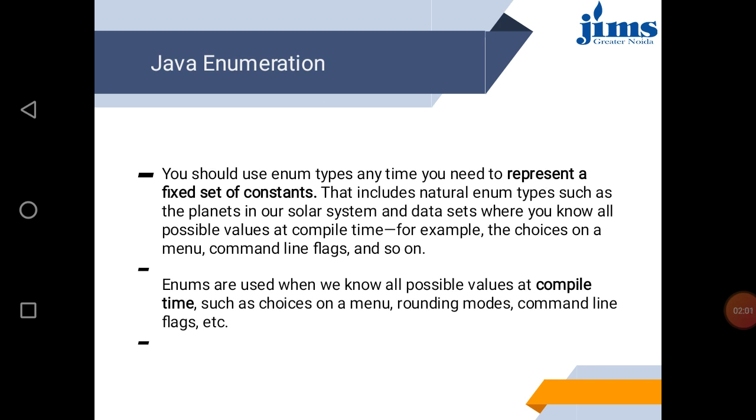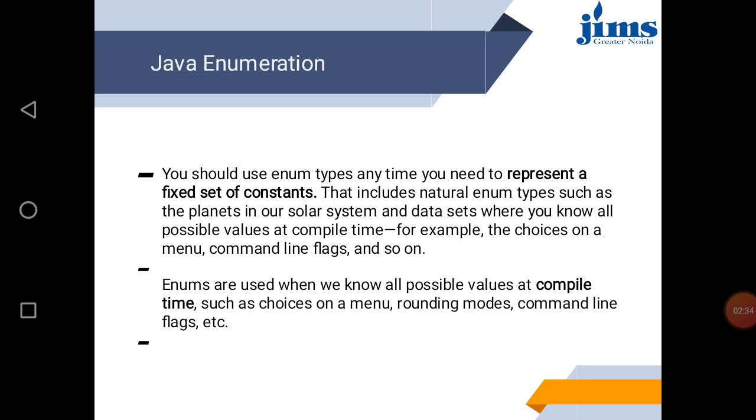So you should use enum types any time you need to represent a fixed set of constants. So it is always better, if you have a fixed set, to use enum and make your programming safer. And if the size has already been defined, that includes natural enum types such as the planets in our solar system, and data sets where you know all possible values at compile time.